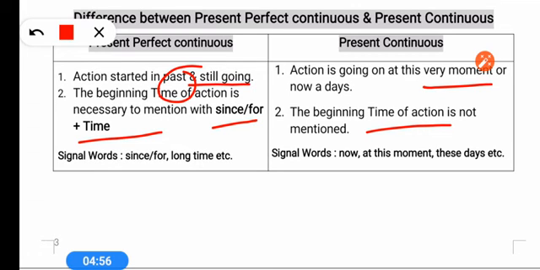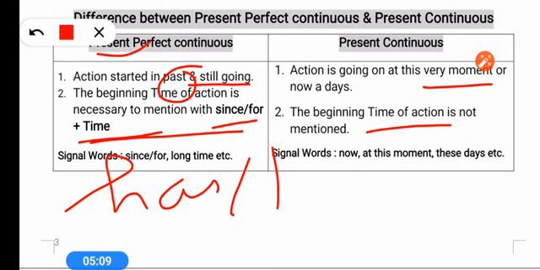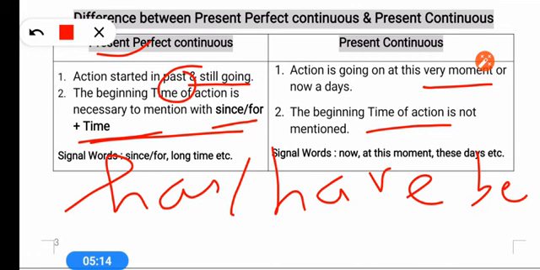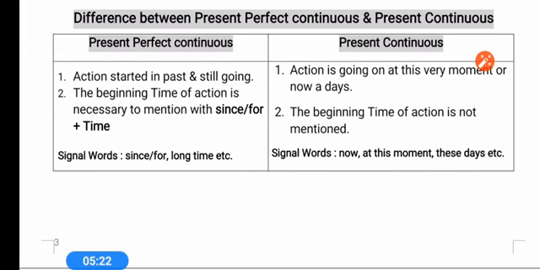But if I say that I am teaching since morning, then it will be wrong, because if I mention the time, then I have to use present perfect continuous tense, and for present perfect continuous tense we use has, have, been, and then ing form. So I'll say that I have been teaching since morning. I cannot say that I am teaching since morning. That will be a completely wrong sentence. So you might have understood that if any action is going on, then continuous tense, but when it started, for how long it has been going on, then we have to use present perfect continuous tense with this structure.